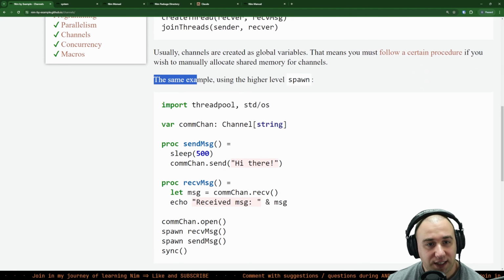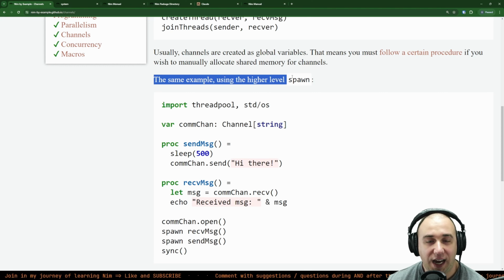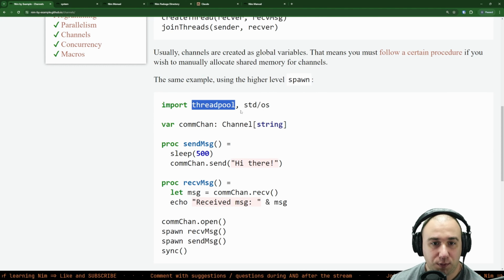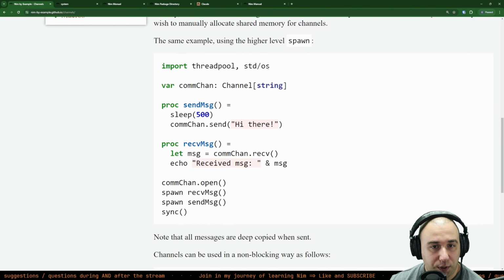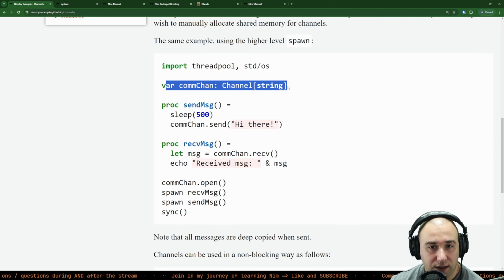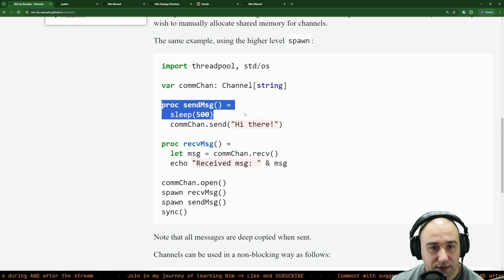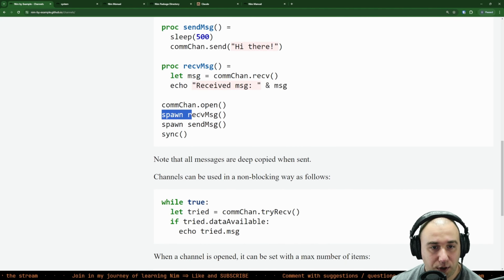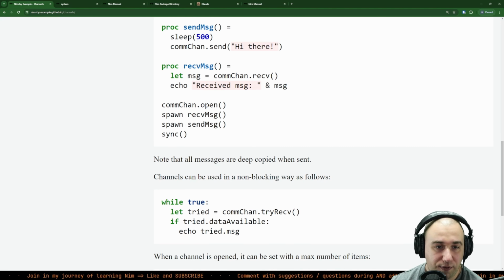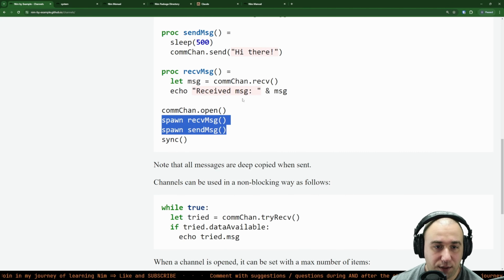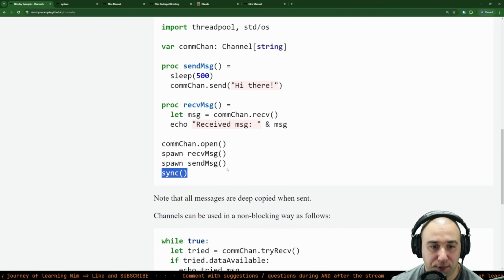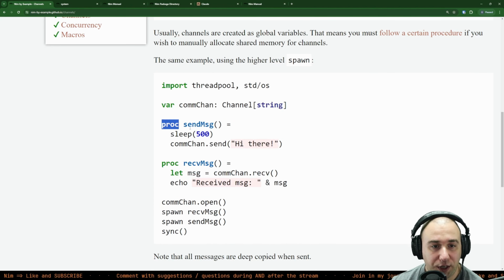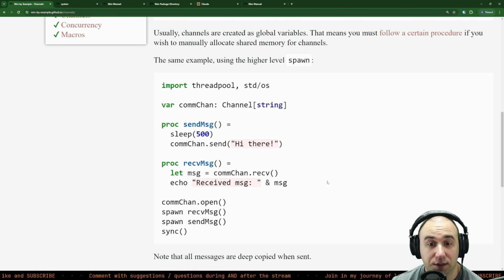Okay, so we have the next example, the same example using the higher level spawn. Here we're using that threadpool, which again got deprecated. We create our channel again as a global variable, and we just have sleep, send, receive, send, and then we use spawn to spawn those threads without all those shenanigans with create thread and whatever. We just sync them up here, and that's it. So yeah, pretty simple to have communication between threads, I'd say. Very simple. I like it.